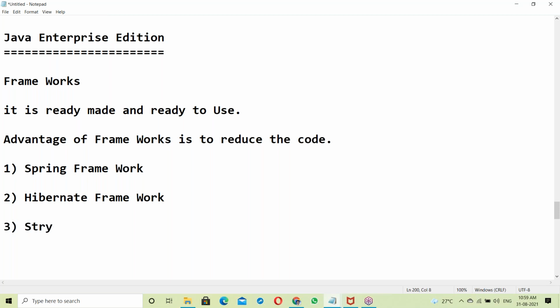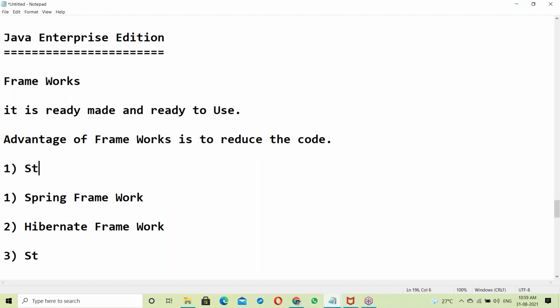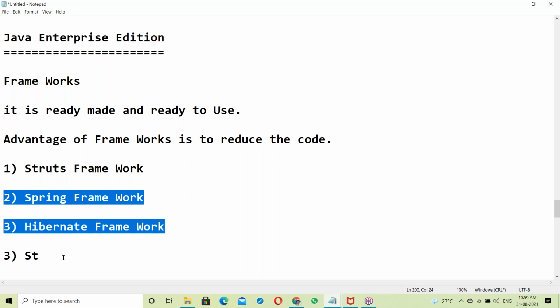Next, the Struts framework. Struts is the first framework in Java, but it is almost outdated. Next, the second one is the Spring framework. The third one is the Hibernate framework. Nowadays, we are using these frameworks.